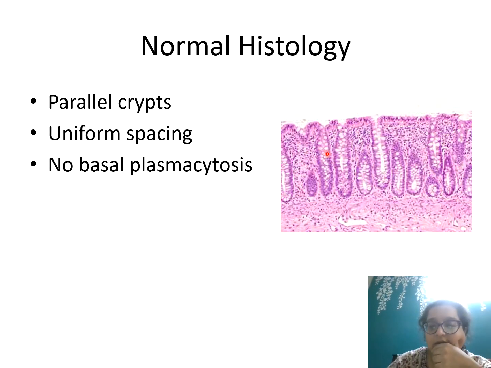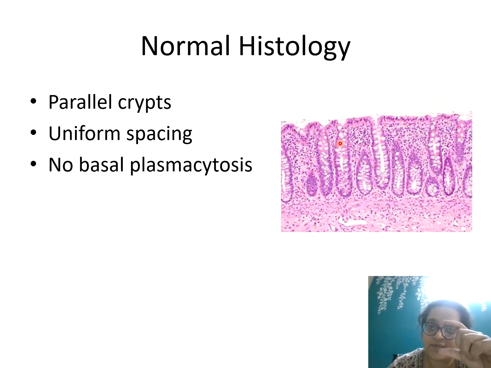So this is a normal histology. What is most important to understand is this test tube rack pattern. Since we are talking about colon, IBDs affect the lower GI more, or mostly, and are very rarely seen in the upper GI. This test tube rack pattern is the normal histology of a biopsy taken from the colorectal region.